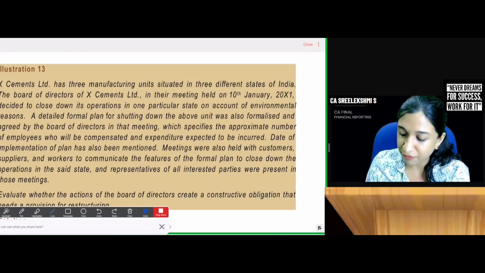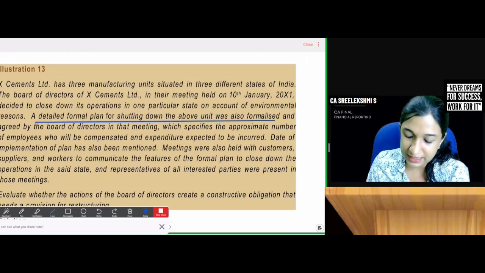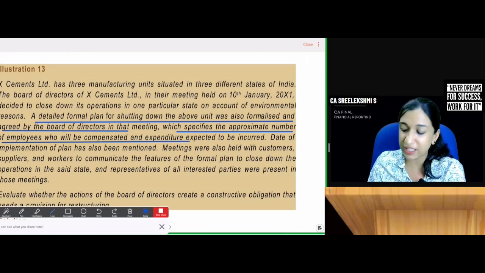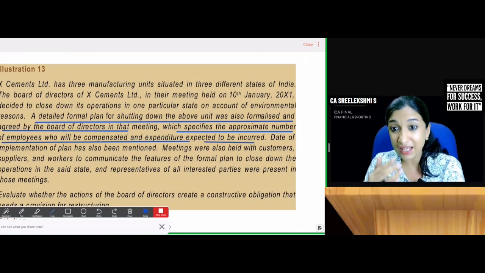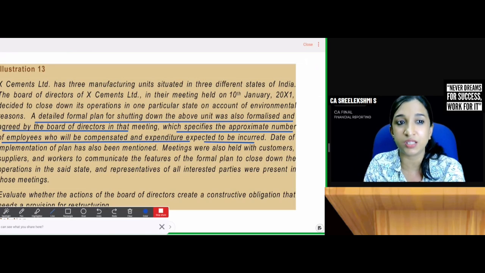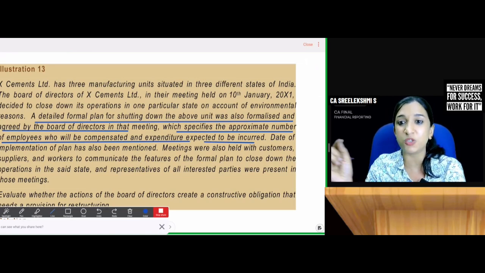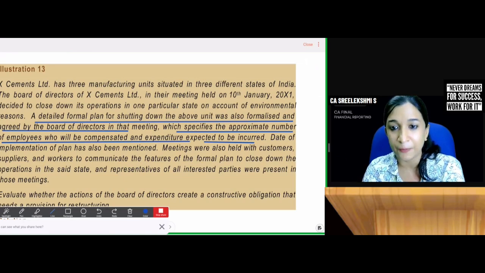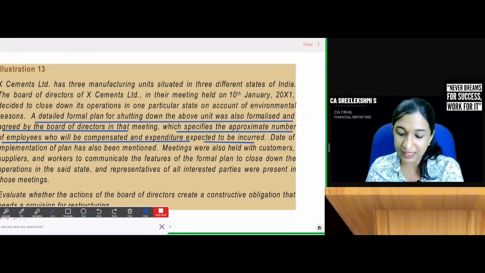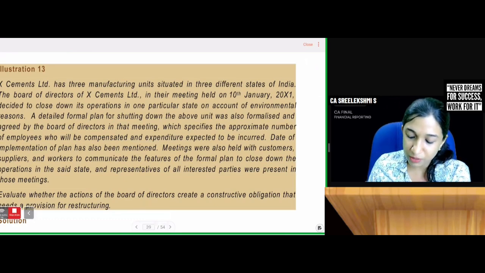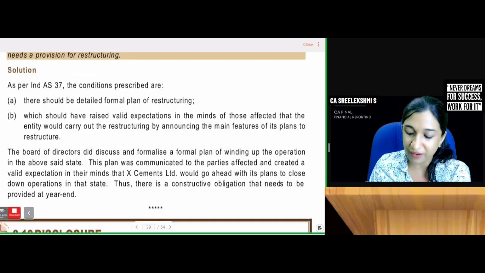A detailed formal plan for shutting down the above unit was formalized and agreed, which specifies the approximate number of employees who will be compensated and expenditure expected to be incurred. By making that announcement, number of employees whom this will be compensated will definitely create valid expectations in the minds of those who are affected. Therefore, provision should be created. Constructive obligation is there. Conditions are, there should be a detailed formal plan which should have raised valid expectation in the minds of those who are affected.